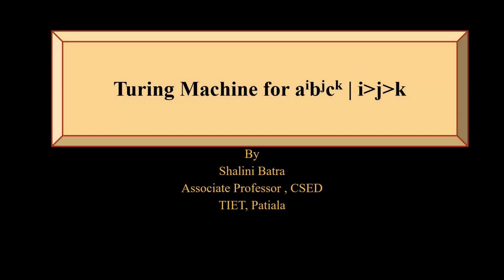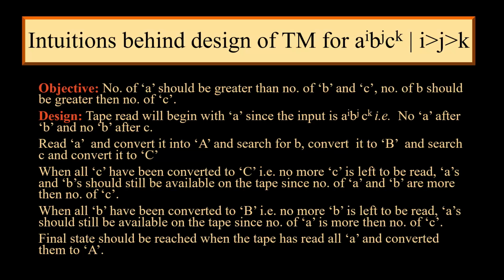Hello everyone. Today we will talk about the Turing machine for a^i b^j c^k such that i is greater than j is greater than k. Now what are the intuitions behind the design of this Turing machine? The basic objective is that the number of a should be greater than the number of b and c. On the other hand, the number of b should always be greater than the number of c.